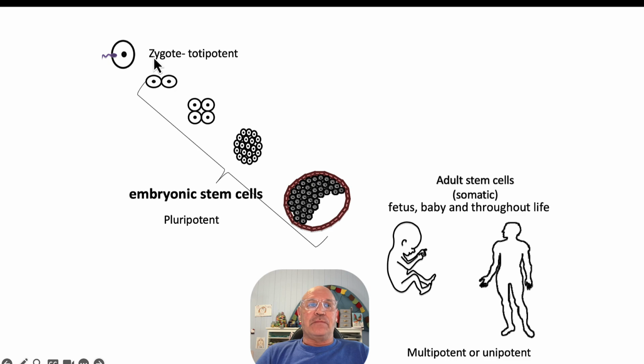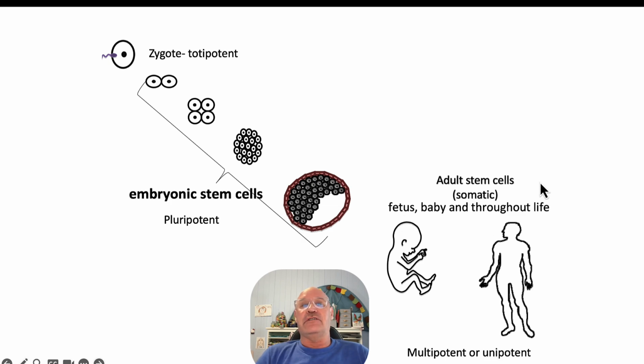So, as I said, this is a nice little summary here. The zygote is totipotent, and then at the embryo stage, it is pluripotent. Now, the adult stem cells, we call them adult even though it includes the fetus, so the unborn baby after the embryonic phase, plus the baby and throughout life.